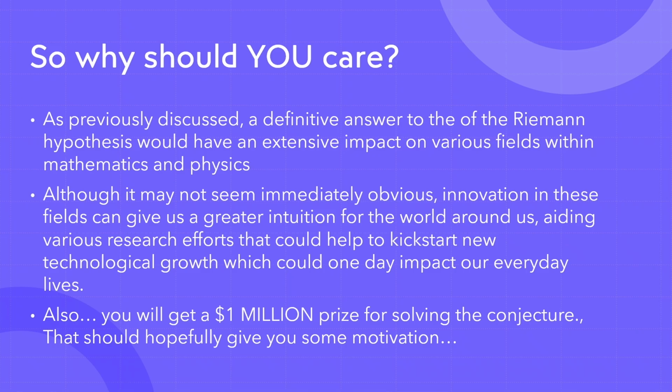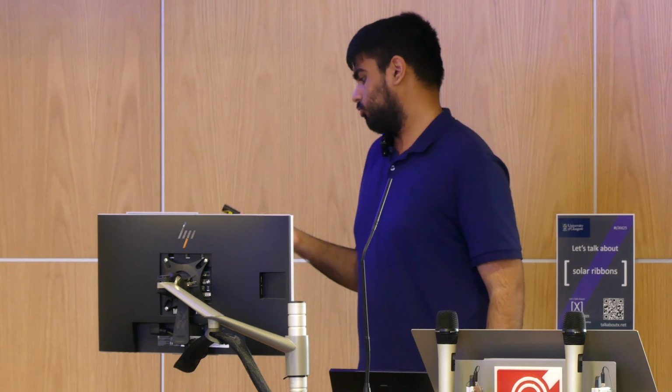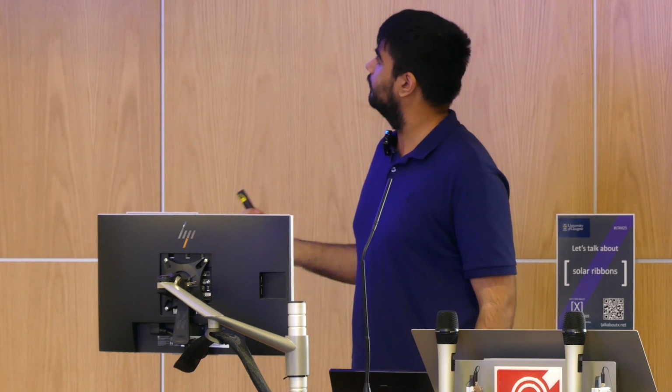And such developments could potentially impact our everyday lives in perhaps the not too distant future. Also, if you were to solve this Riemann hypothesis, then you'd be awarded a $1 million prize by the Clay Maths Institute. So that might give you some motivation to at least have a look at it.